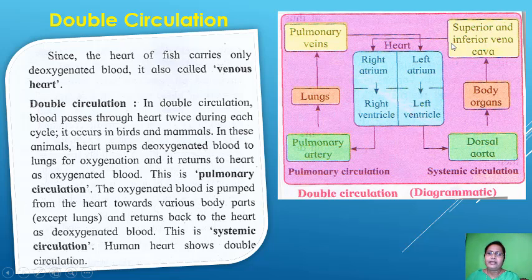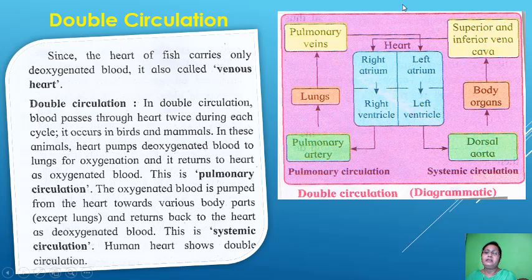In these animals, the heart pumps deoxygenated blood to the lungs for oxygenation, and it returns to the heart as oxygenated blood. This is also called pulmonary circulation. Here you can see the pulmonary circulation: from the heart it goes to the lungs, and then the pulmonary veins return it. This half part is called pulmonary circulation.